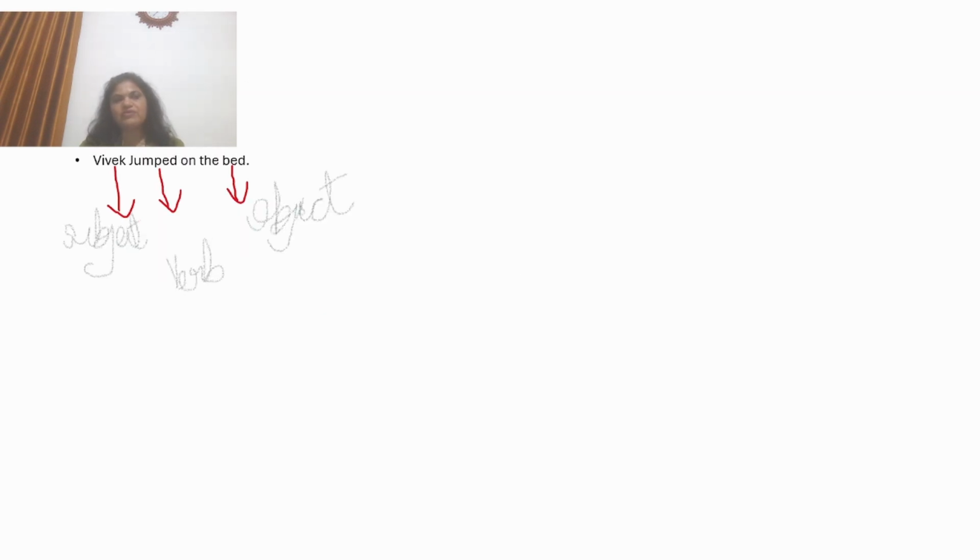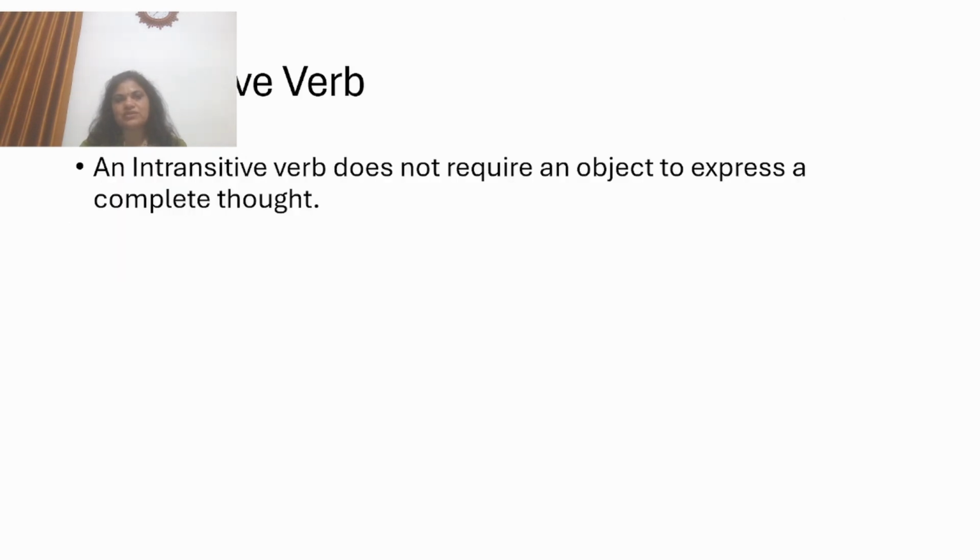Now next we have Vivek jumped on the bed. Here Vivek is a subject. Jumped, verb. So here the action transfers or passes over to an object, bed. So it's a transitive verb. Now what is an intransitive verb? An intransitive verb does not require an object to express a complete thought.